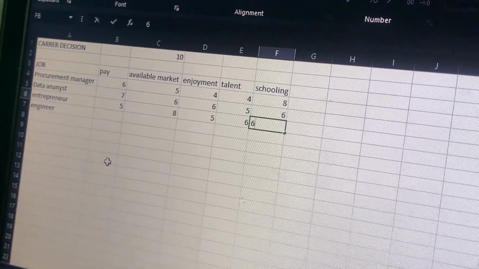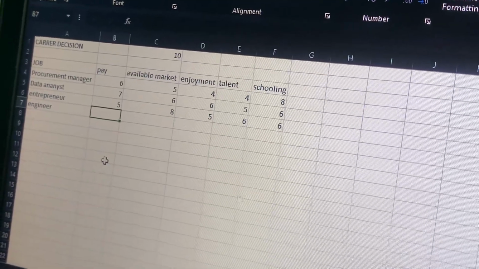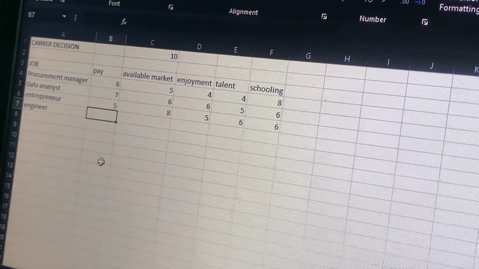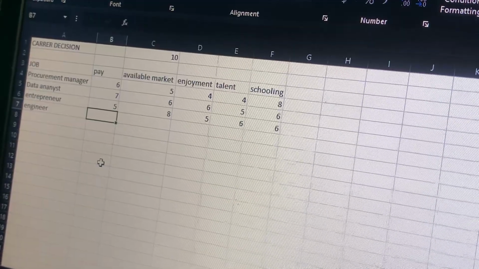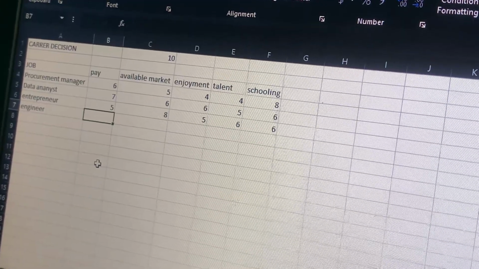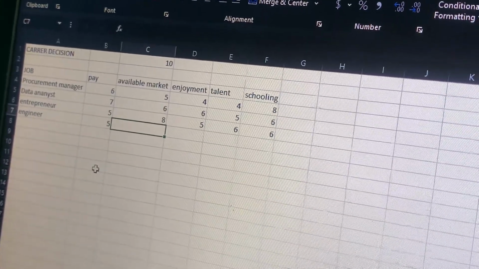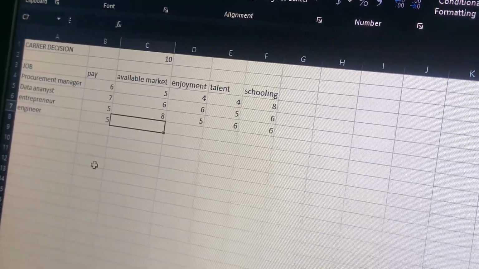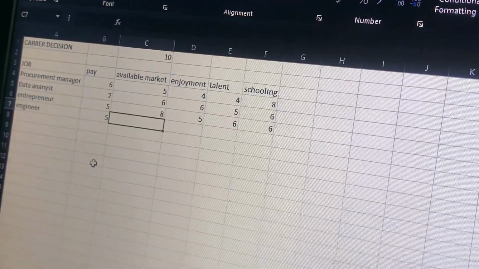Let's move to engineering as a course. Now, engineer, there are payments in this country. There are payments in Ghana. We will give it a range of, let's say 5. They take a minimum range. What are the available markets? The available market for engineers, I think, is very wide. So I'll give it a higher rate, like a rate of 7.